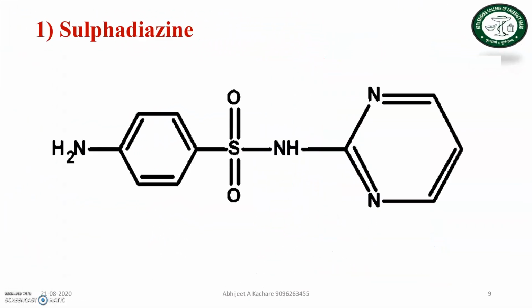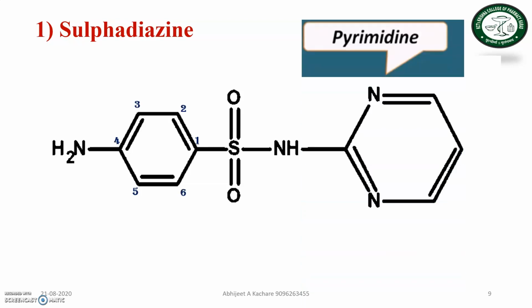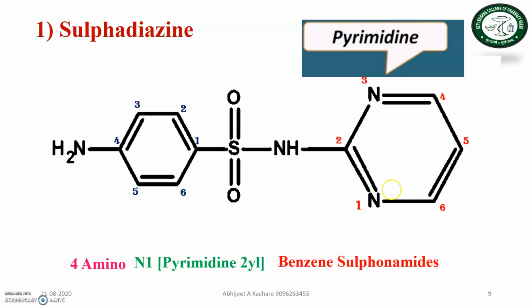Next, the first structure is sulfadiazine. If you see the structure, number it according to the IUPAC name. The substituent is present on the N1 position. The heterocyclic ring is pyrimidine, so number the pyrimidine structure. According to that, you write down the chemical name of sulfadiazine, which is 4-amino-N-pyrimidin-2-yl benzene sulfonamide. This is the name of sulfadiazine.